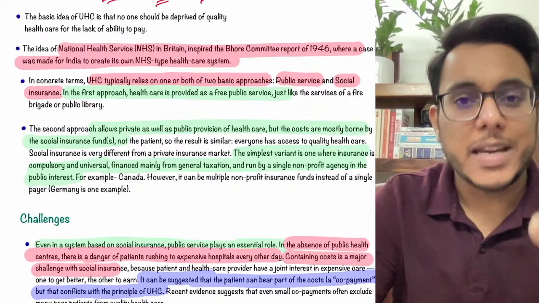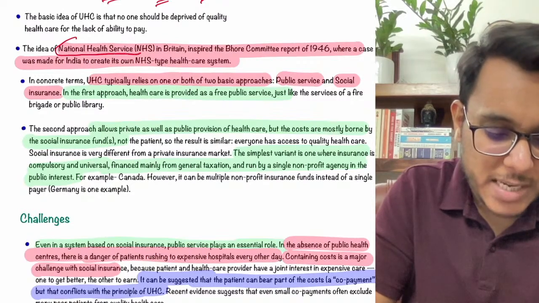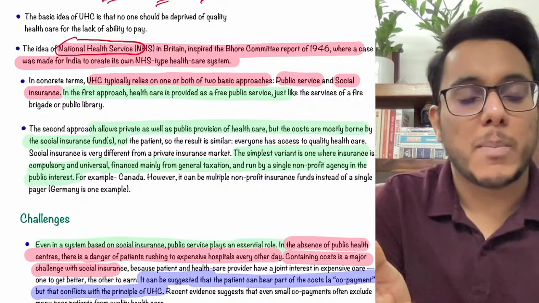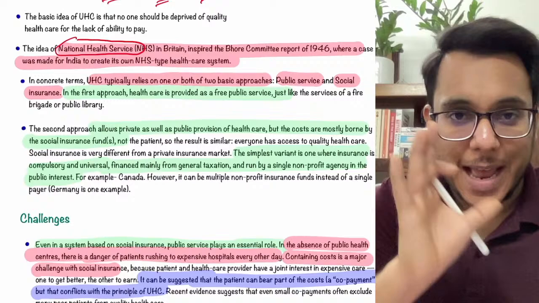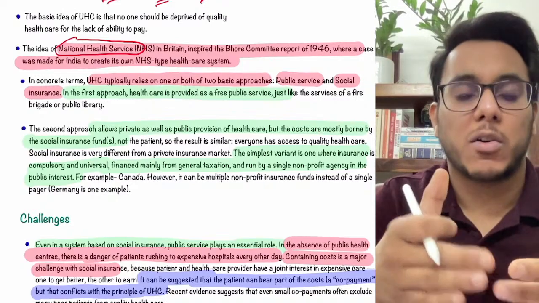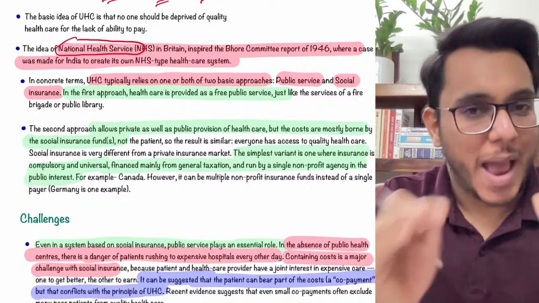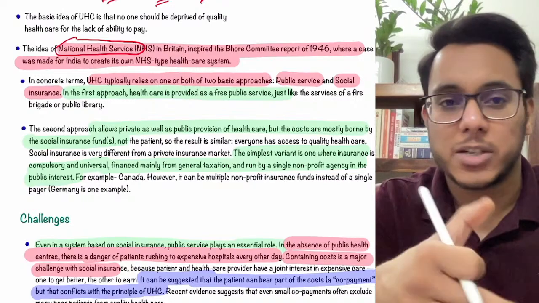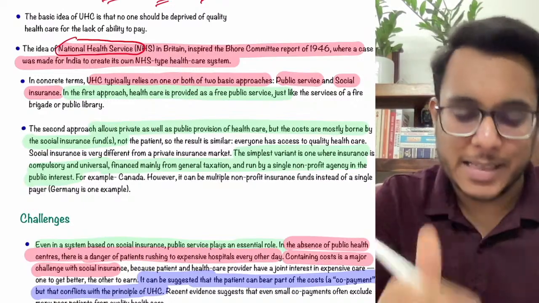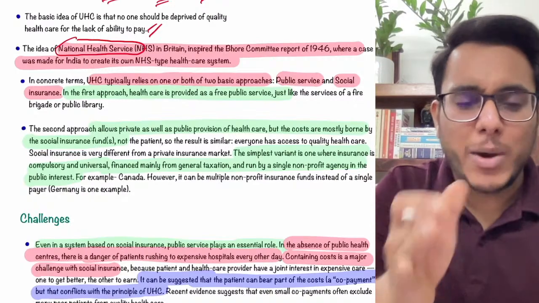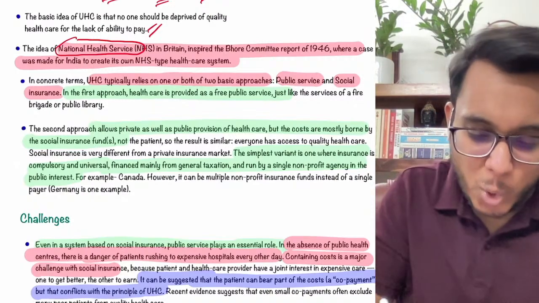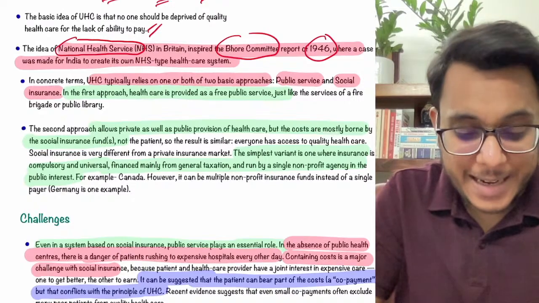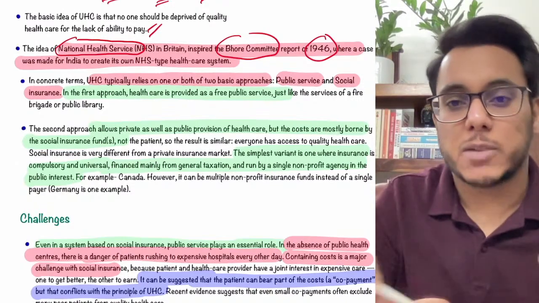Now Britain is running a program, and the name of the program is the NHS, the National Health Service. In the National Health Service, everybody can go to a public hospital and can avail the health facilities virtually free of cost or at highly subsidized prices. As in India we have the public hospitals, the government hospitals, where you can go and take treatment at very subsidized prices. In the same way, in Britain they have the NHS. Now guys, after studying the NHS of Britain, the Bhore Committee was constituted, and the Bhore Committee of 1946 also suggested that in India a kind of NHS type of system should be established.